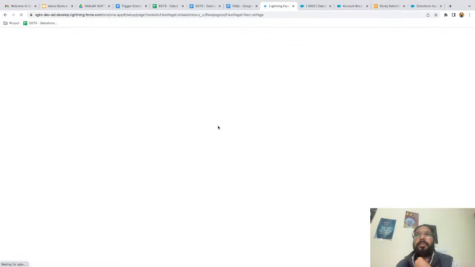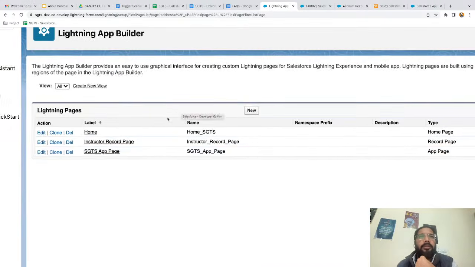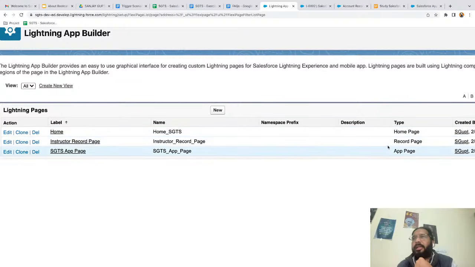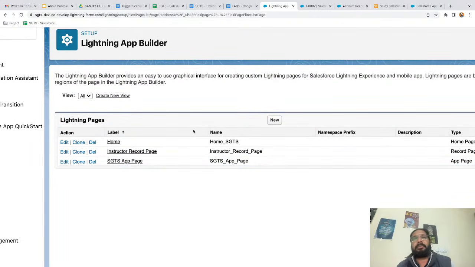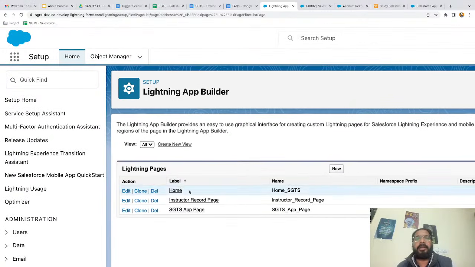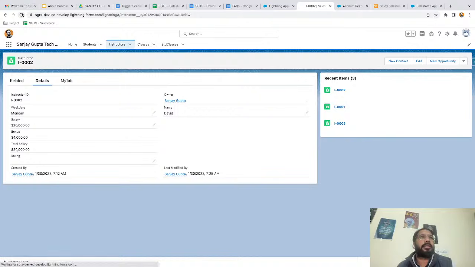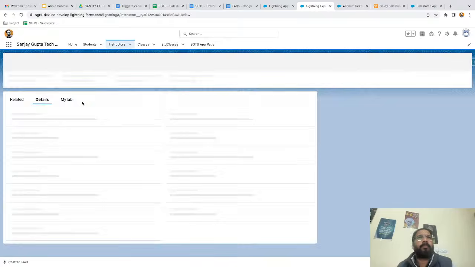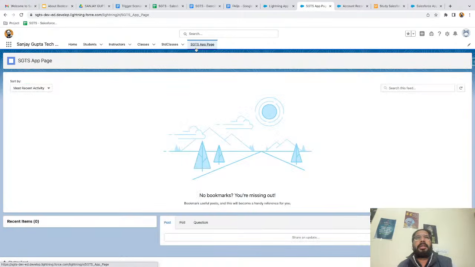So right now you will see three pages under app builder. Here you can see we have three pages, home page, record page, app page, right? All these are custom that we created. If you want to know how many custom pages you have created, just search for Lightning App Builder in the setup and you will find all the custom pages. And if I go here and refresh, you will see one more tab. Here you can see this tab is available, SGTS app page. And I'm not sure why it is available here.